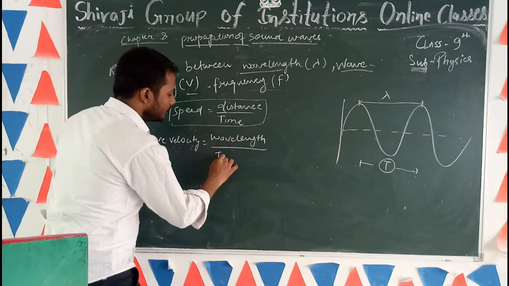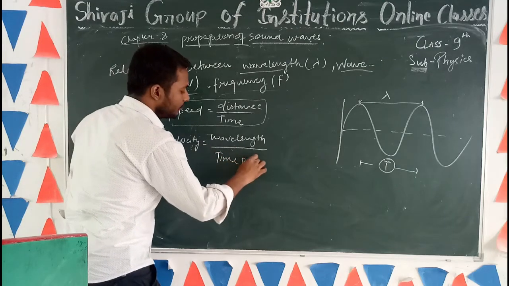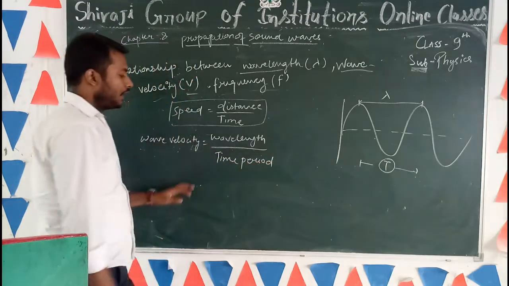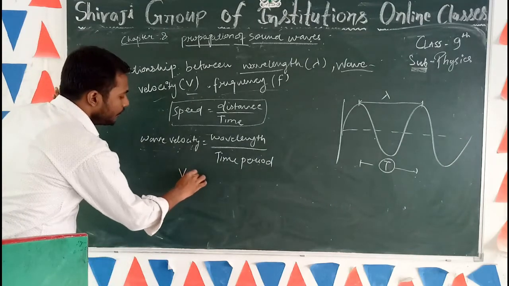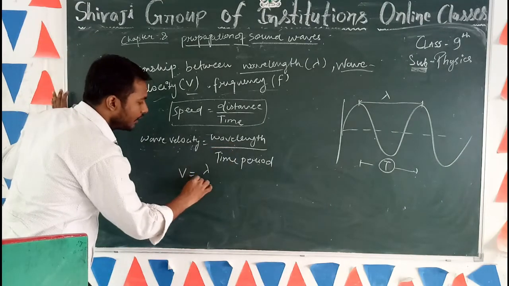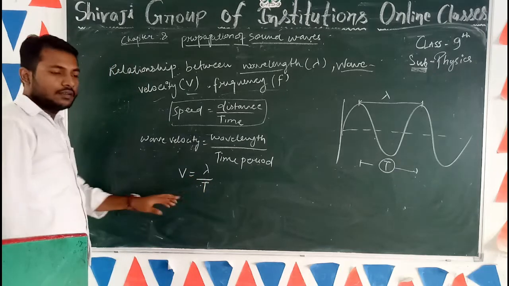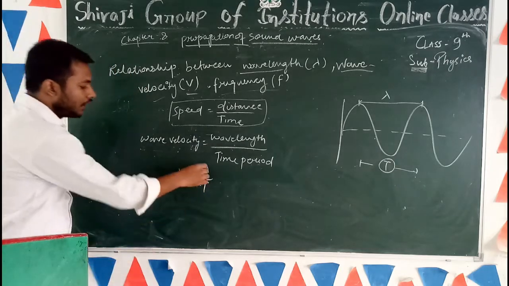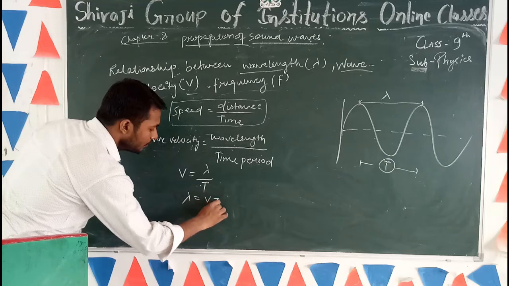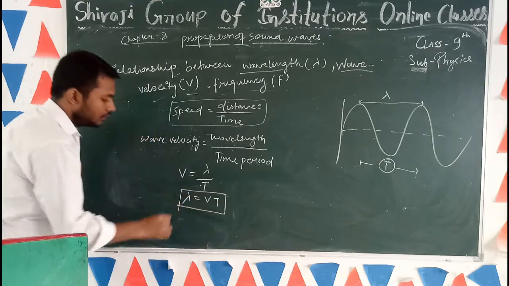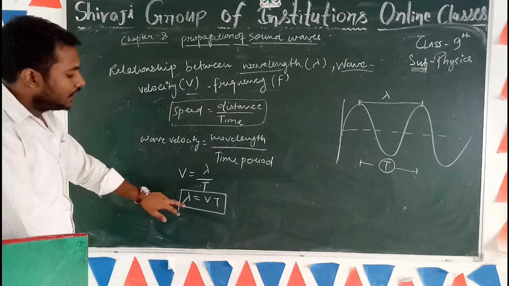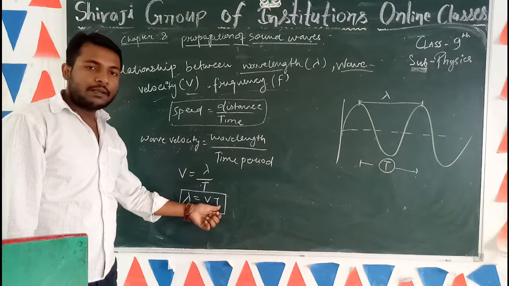And time is the time period. Now what is wave velocity? The wavelength is denoted by lambda, time period is denoted by capital T. So here the formula derived is lambda equals V T, which is wavelength equals wave velocity multiplied by time period.